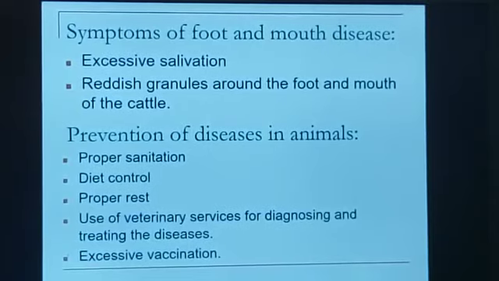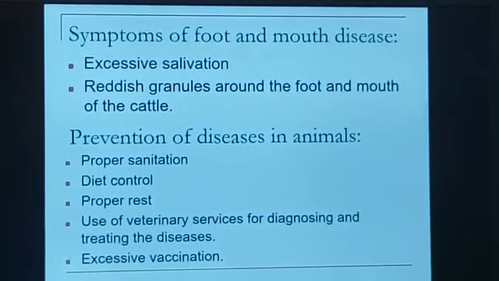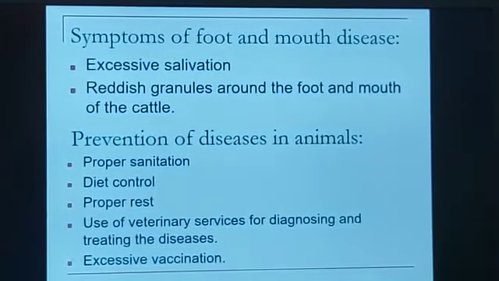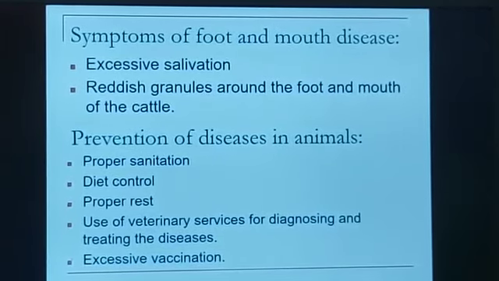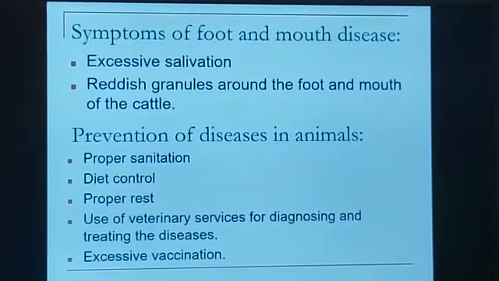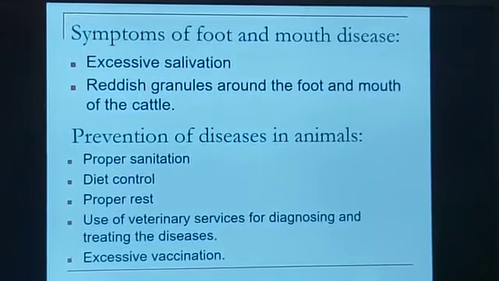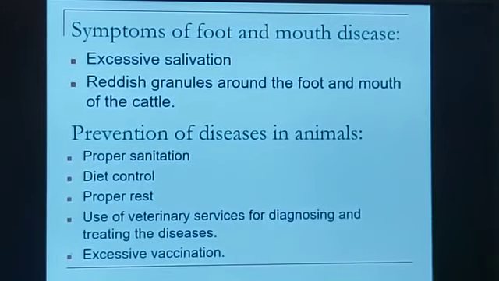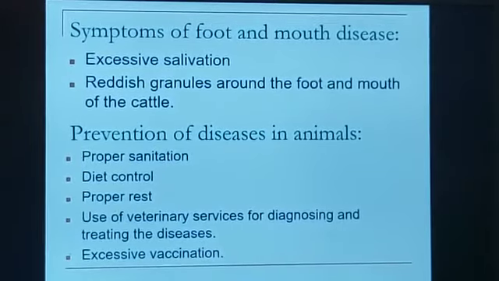How can we prevent the diseases in animals? Because animals live in open areas, they do not live in a room, so they have to be properly protected, because otherwise it may cause a lot of loss in animal husbandry and in the food industries. So it is very important to prevent the diseases in animals.